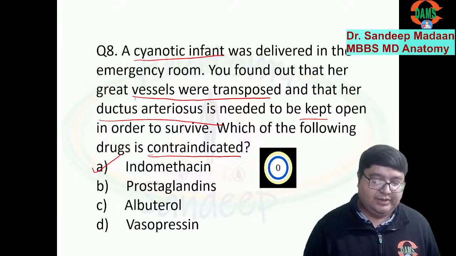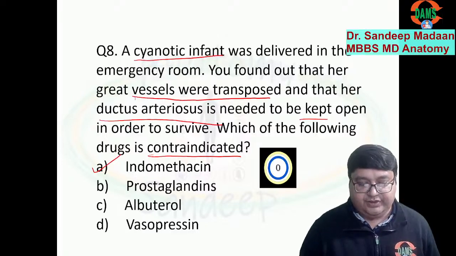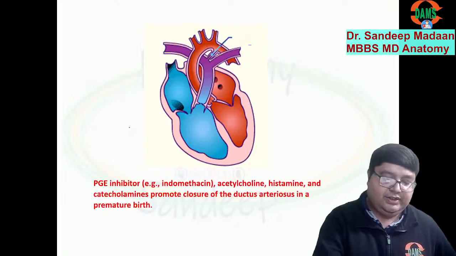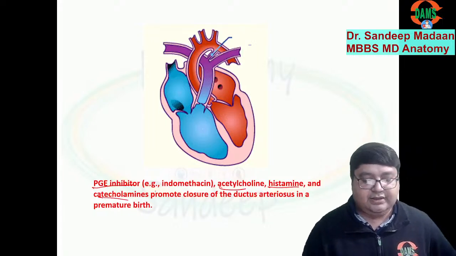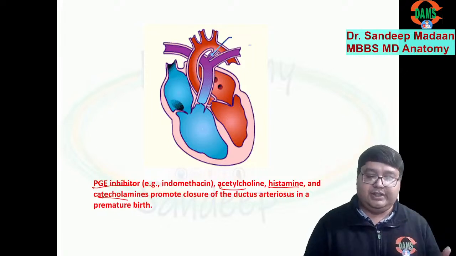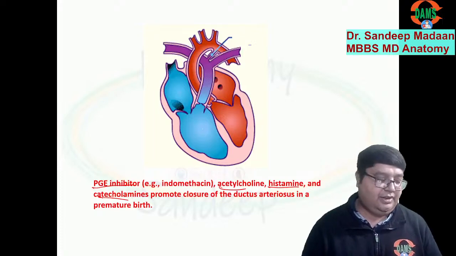It is a prostaglandin inhibitor, but we can't use it. We have to give the stimulant, prostaglandins. Indomethacin, which is the prostaglandin inhibitor, acetylcholine, histamine, and catecholamine are the drugs used for closure of the ductus arteriosus. But in this condition, closure is not required. Patency is required. That's why these drugs will not be used.